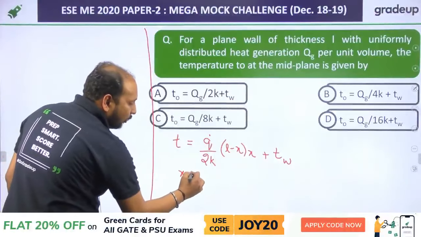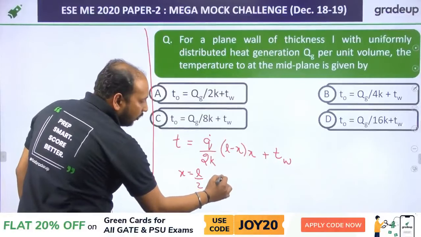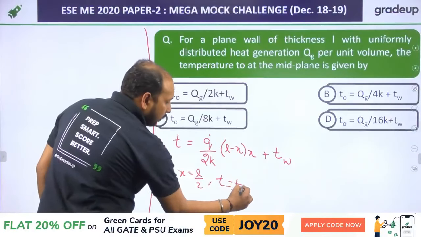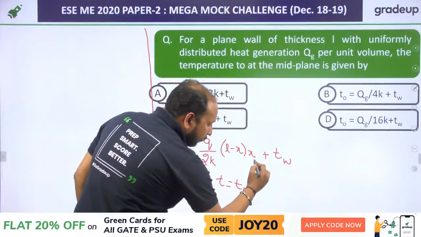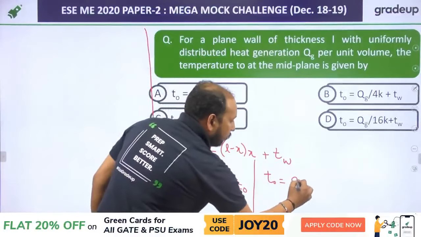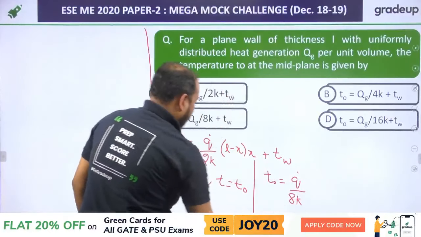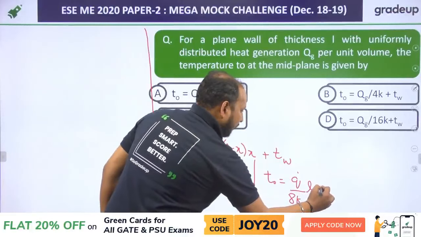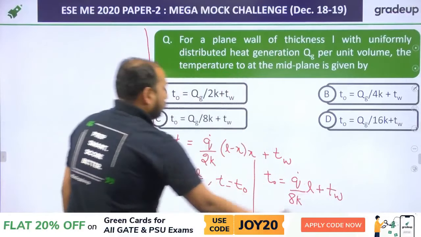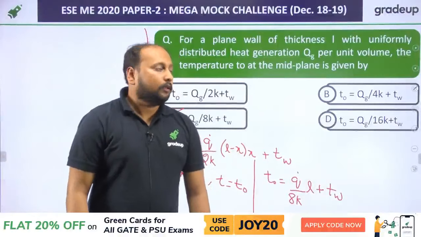So what they're asking is the temperature at the midway. That means your X is equal to L by 2. Put X equal to L by 2, and at X equal to L by 2 your T is equal to T naught. So this will be T naught is equal to Q dot L square by 8K plus TW. So your correct answer is option C. Correct answer is option C.